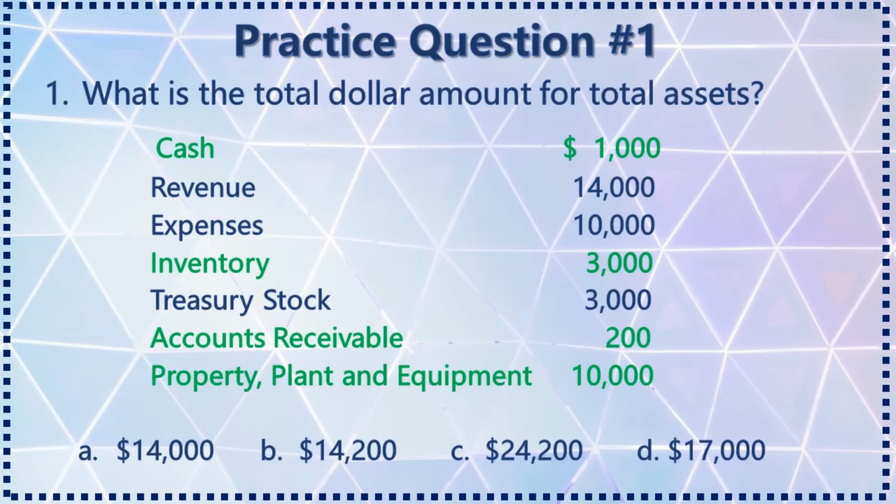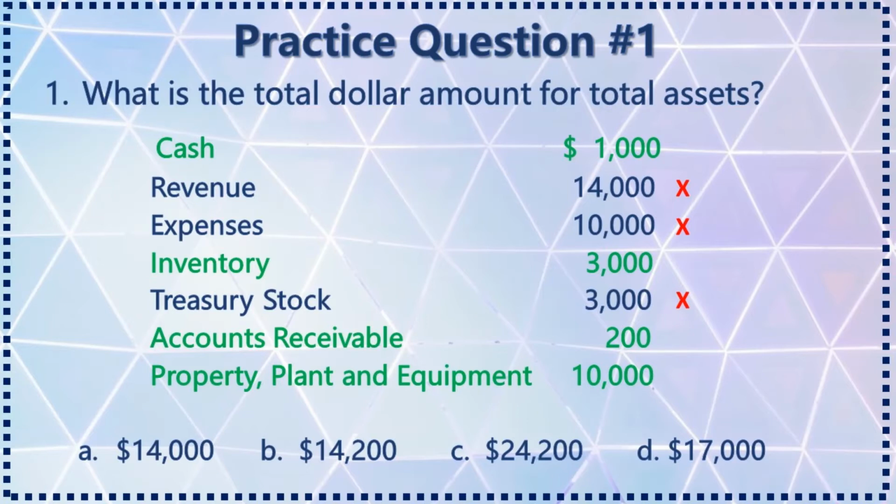Then, property, plant, and equipment is a long-term or non-current asset because it is not highly liquid but benefits the organization. In other words, it cannot be easily converted or sold in exchange for cash. Revenue is not an asset. Revenue represents the sales earned during the reporting period. Expenses are not assets. They represent the costs incurred during the reporting period. Treasury stock is a part of stockholders' equity and does not represent an asset.